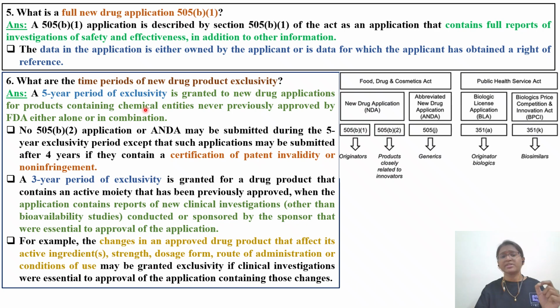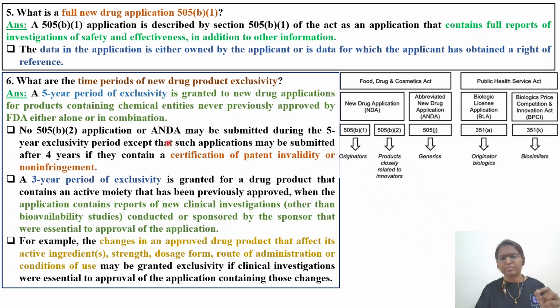Then what are the time periods of new drug product exclusivity? So now in this particular question we'll discuss different types of exclusivity. First one, we'll see a 5-year period of exclusivity is granted to a new drug application for products containing chemical entities never previously approved by FDA, either alone or in combination. So in combination means certain times A plus B drug or A plus B plus C, some FDC drugs will be there. Okay, so whenever there is a new drug application, in that case you can have this 5-year period of exclusivity.